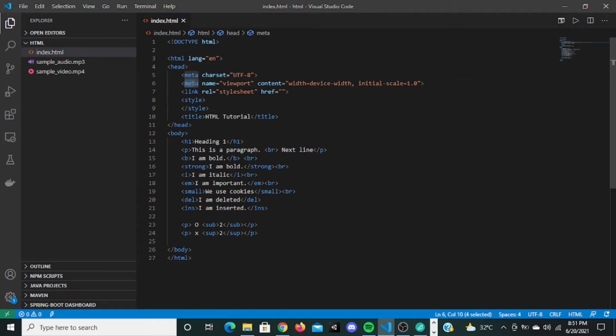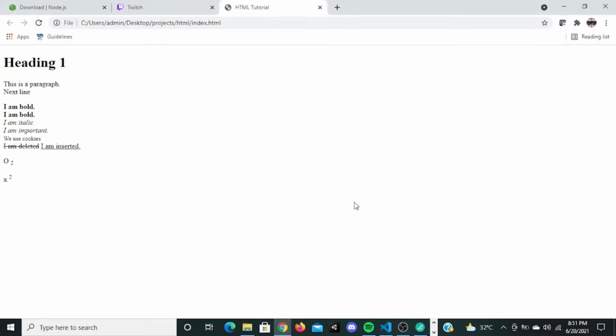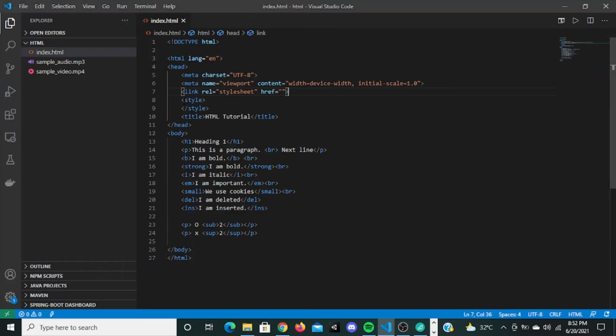Then the next meta tag is viewport. We have different devices right now. I am doing this on a laptop, you may view this on a phone or a tablet, and every screen is of a different size. Right here this heading one is not very big, it is normal on this screen, but if you view it at the same size on a phone, it will be very big. That is wrong, because it should be responsive. It should reduce its size by itself when you view it on a phone. So by specifying this meta viewport, it's going to be responsive, at least somewhat.